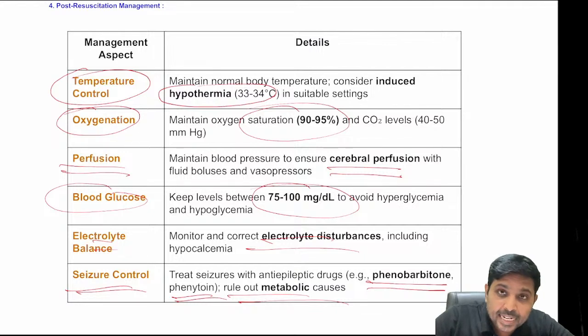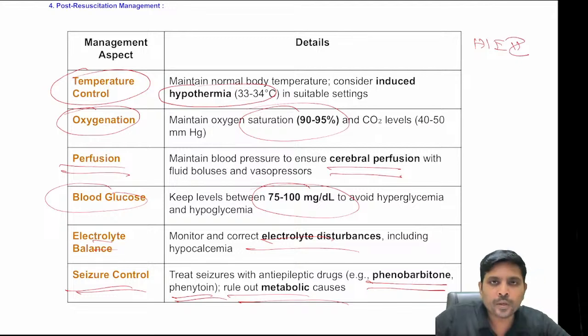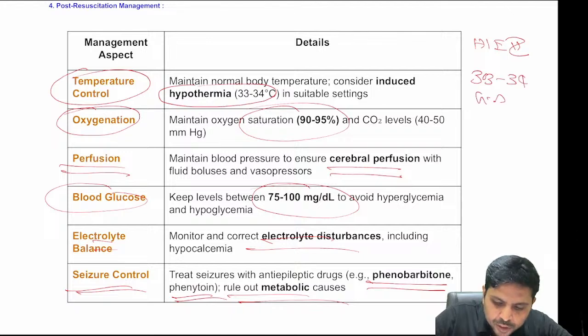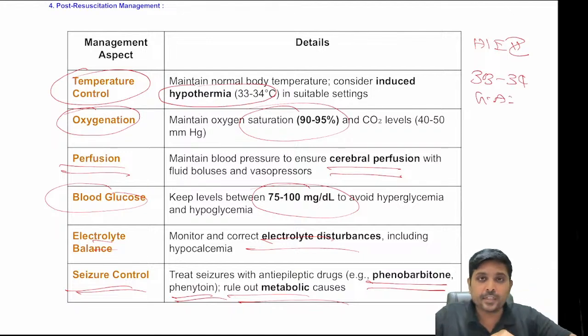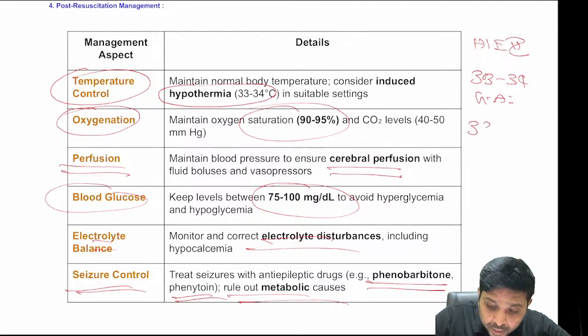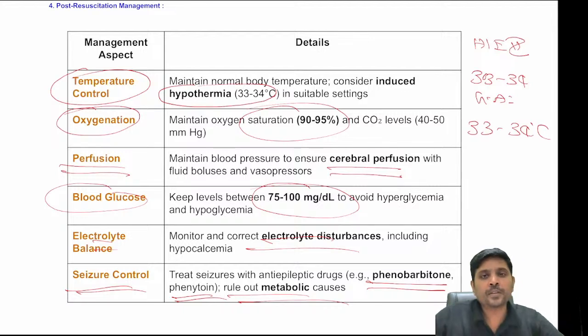So what is the criteria for therapeutic hypothermia? HIE stage 2. What is the minimum gestational age? 33 to 34 weeks. What is the temperature that you need to reduce to? Only 33 to 34 degrees Celsius.